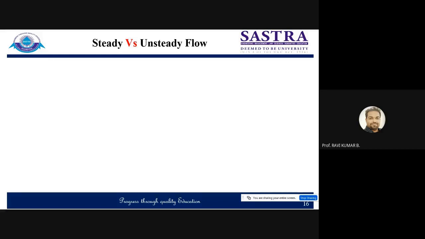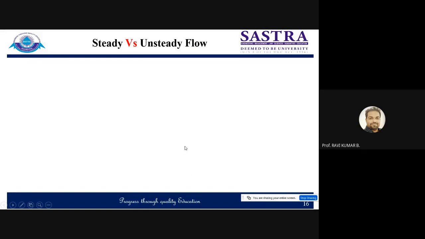So we can say steady flow is the flow in which fluid properties, pressure, density, and temperature, do not change with respect to time at any point. But there may be variation in the property with respect to space. If they are moving from one point to another point, there will be variation in properties. But at a single point, there is no variation in any of the properties of the fluid. That is known as steady flow, right?